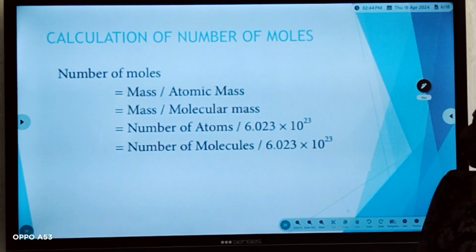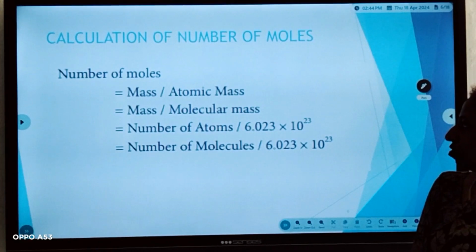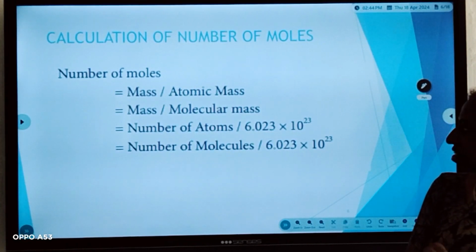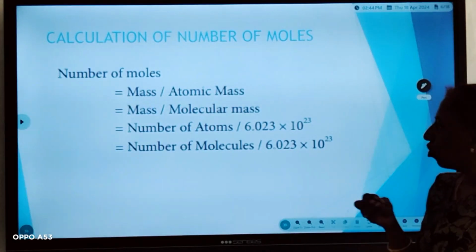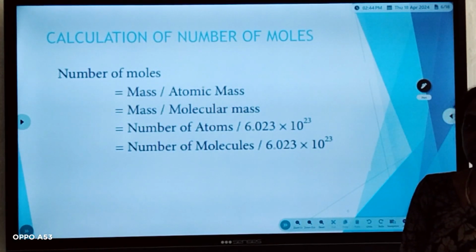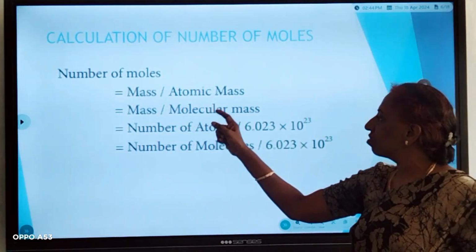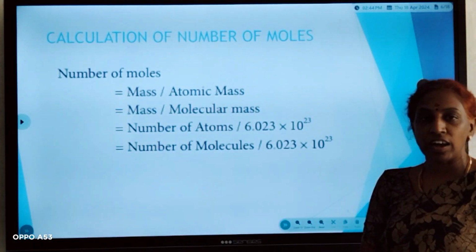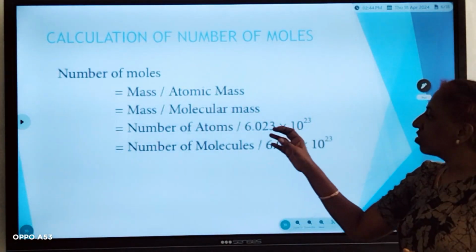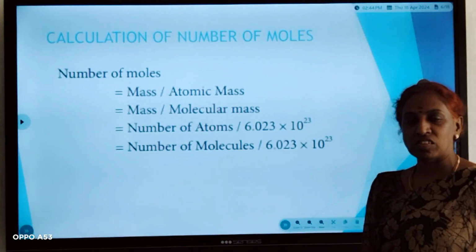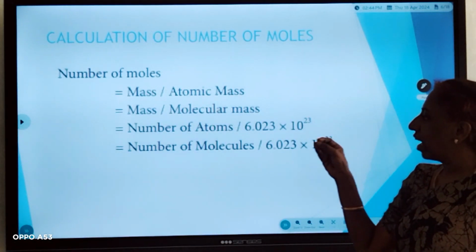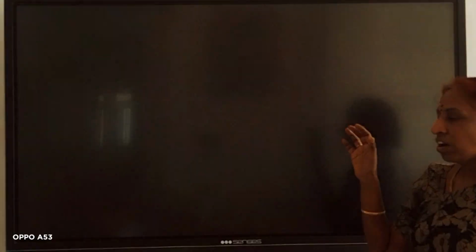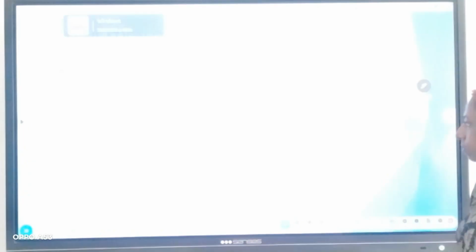So, if you want to calculate the number of moles, first we need mass. We have to see what is given. If mass and the atomic mass of a substance are given, we have to divide mass by atomic mass, so we will get the moles. And if mass and molecular mass of a particle are given, then we calculate mass by molecular mass, which gives you the number of moles.